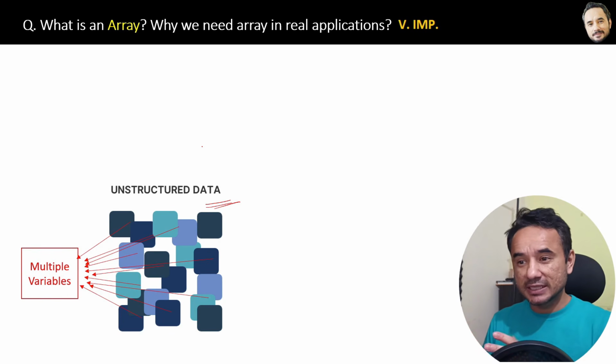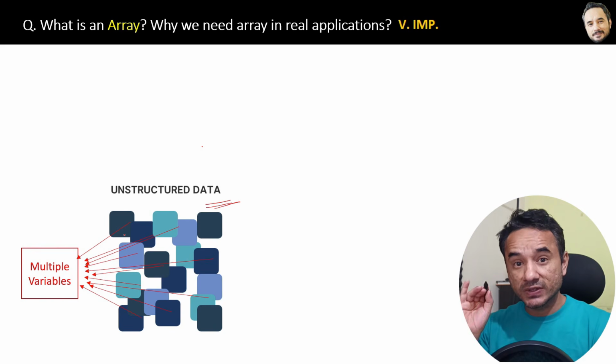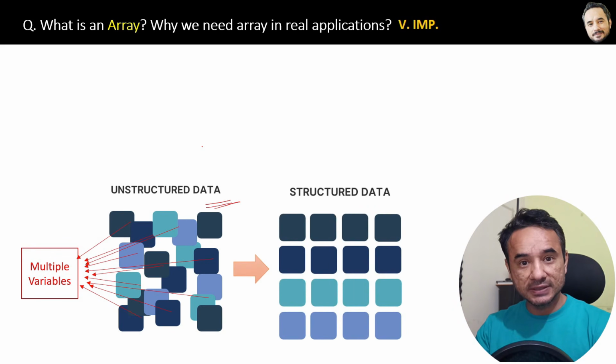Some are integer types, double types, and different data types are there. Now to make this data structured and well organized like this, Java provides us with a data type called arrays.